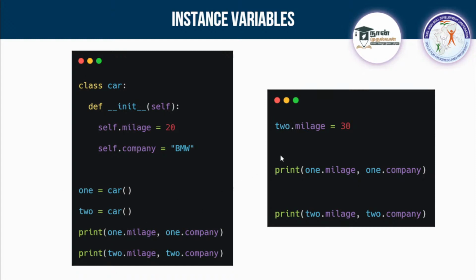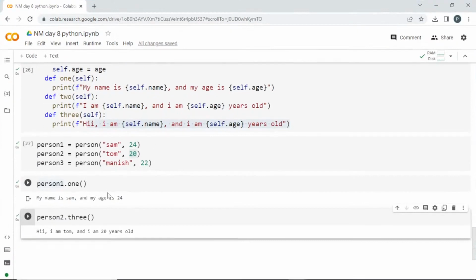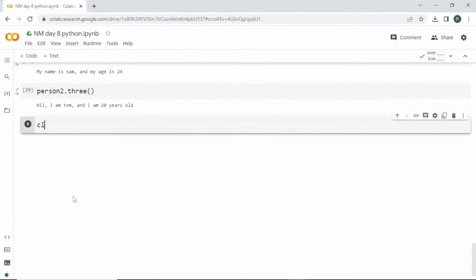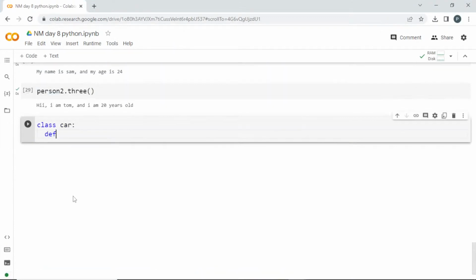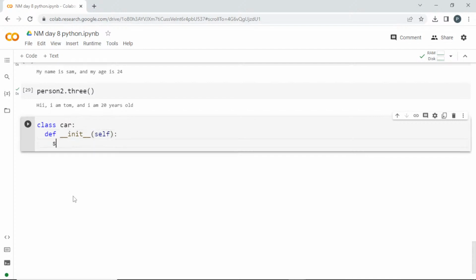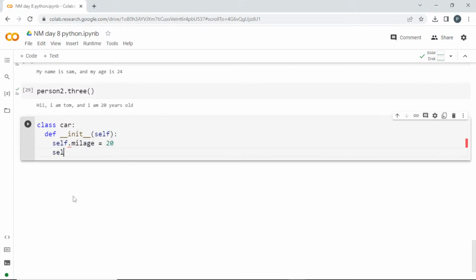So the question for you guys is, I'm changing the mileage for the second object only in that instance, whether this object will be affected or not. So we'll create a class Car, and inside define double underscore init double underscore, I'll pass the self. self.mileage is equal to 20, and self.company is equal to BMW.